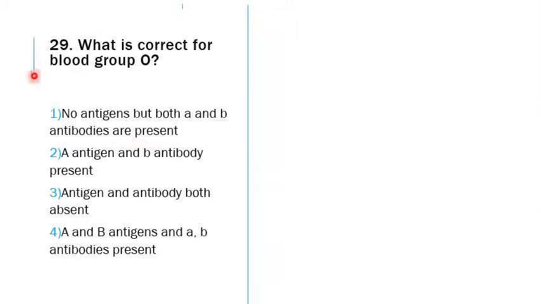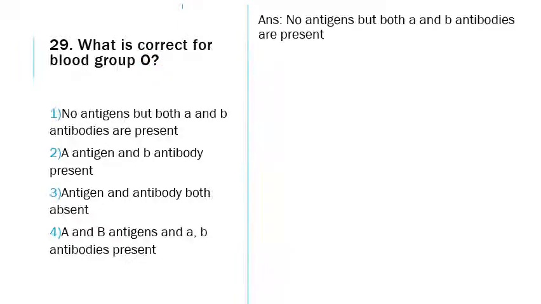The next question is 29. What is the correct statement for blood group O? So based on the previous slide, O will have no antigen but will have both A and B antibodies.